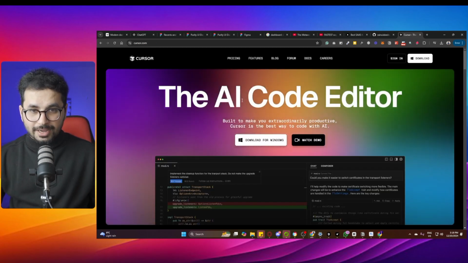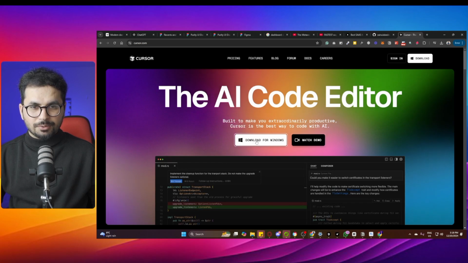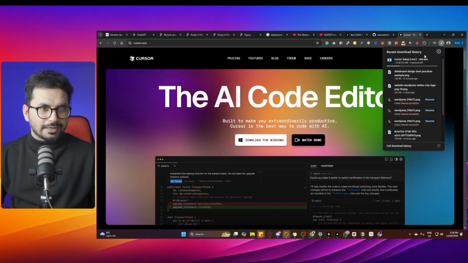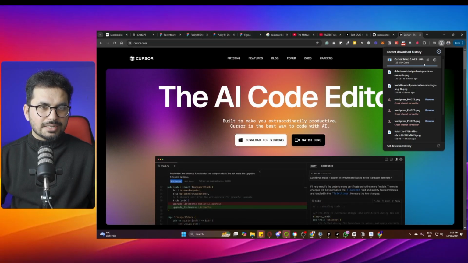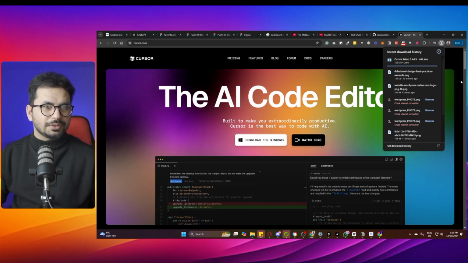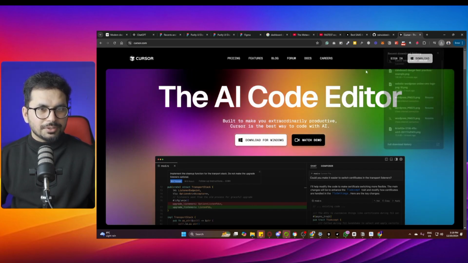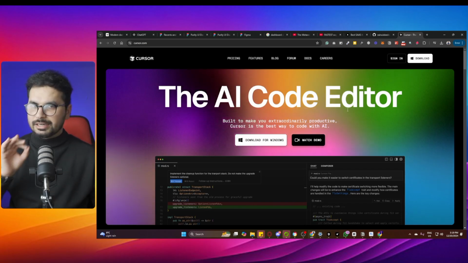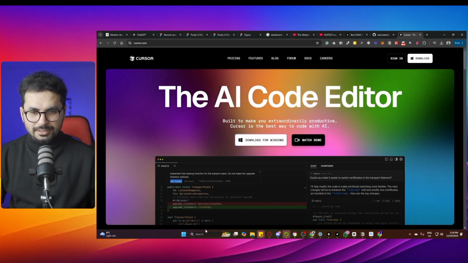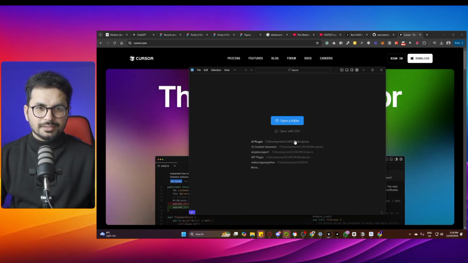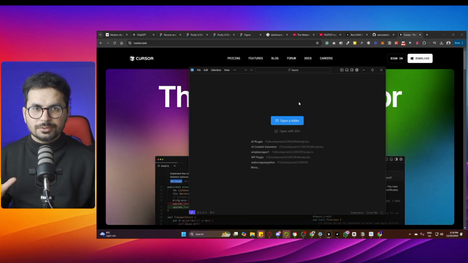If you just want to try Cursor, you can simply click on this download for Windows button, and it will download an .exe file locally on your computer. Once it is downloaded, double click on it, click next, and install it. Once it is installed, sign in and sign up using your Google account. Once you're signed in, open Cursor on your computer, and this is how it will look the first time you open it.